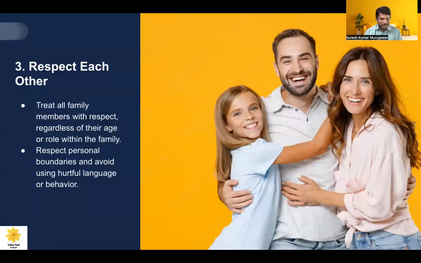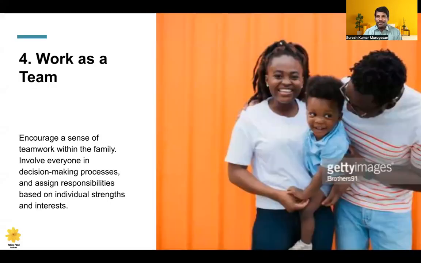Respect each other. The third brick for better family dynamics and family system is respect. Treat all the family members, irrespective of age, roles, or gender, with respect. Respect personal boundaries and avoid using hurtful language and behavior. That is another important thing: give respect to the other members. And work as a team.